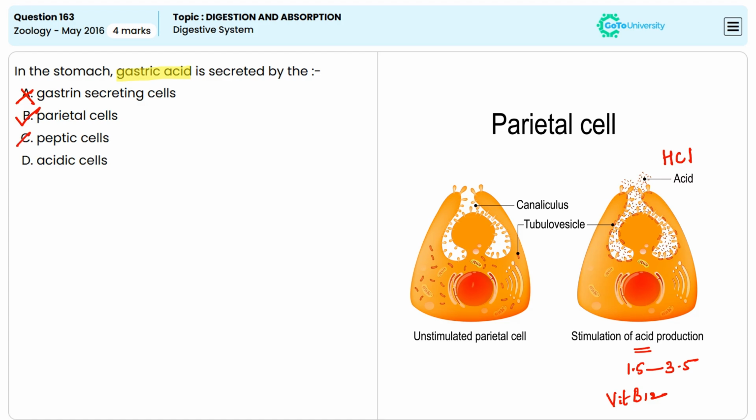Option C, peptic cells. So these secrete pepsinogen, an inactive enzyme that is converted into pepsin in the acidic environment of the stomach. So C is also incorrect. D, acidic cells. This is not a term used to describe any specific cells in the stomach, so D is incorrect.